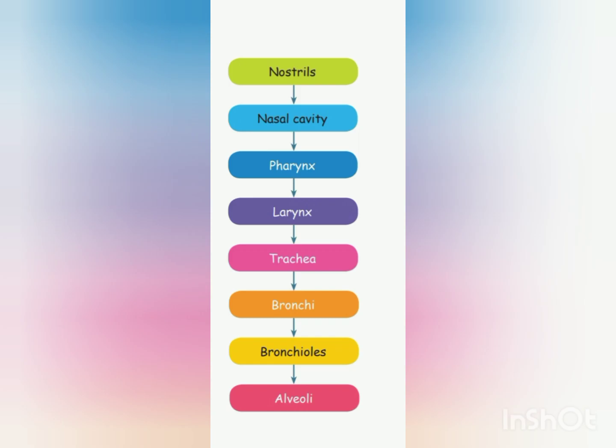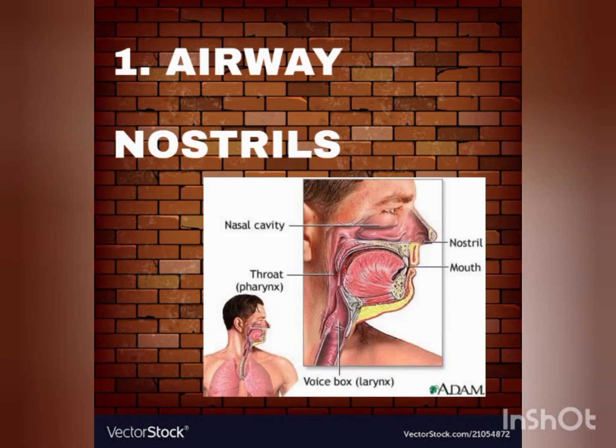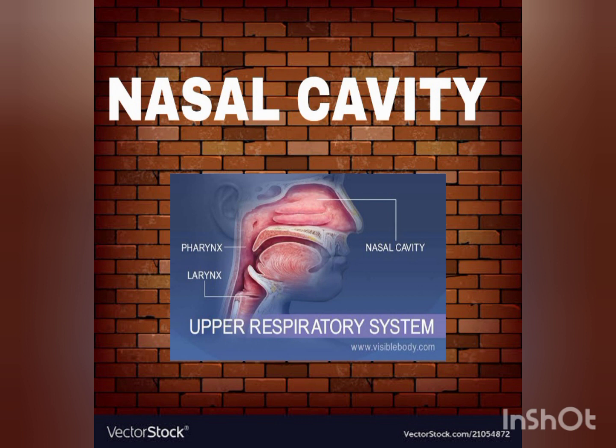First we will see the nostril. The nostrils bring the air inside the nose. The second one is the nasal cavity, which is inside your nose. It helps to filter the air you breathe in, and it blocks the dust and dirt.